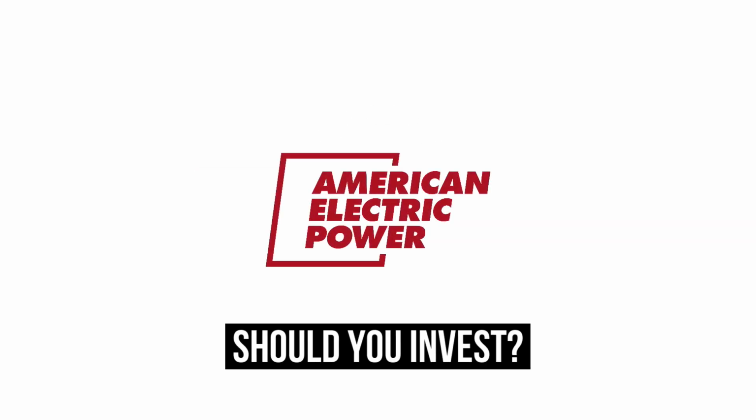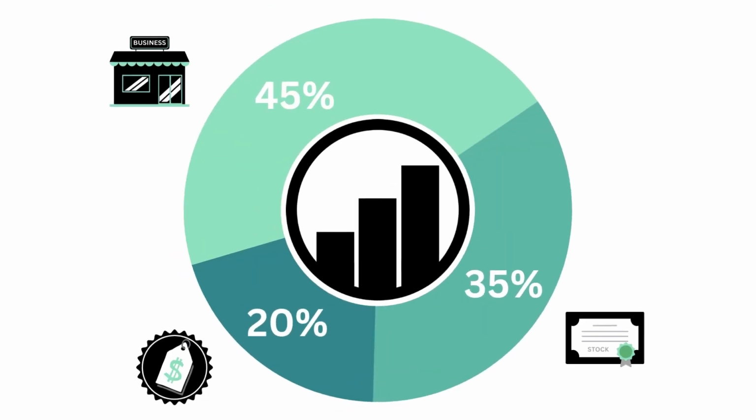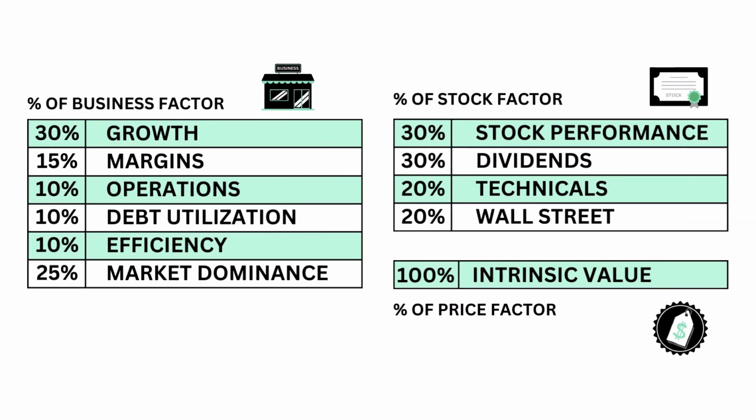Should you invest in American Electric Power? Let's analyze it on GrowthShares. This analysis is split into 3 factors: the business, the stock, and the price. Within each factor are a total of 11 metrics from business growth, performance, to intrinsic value.